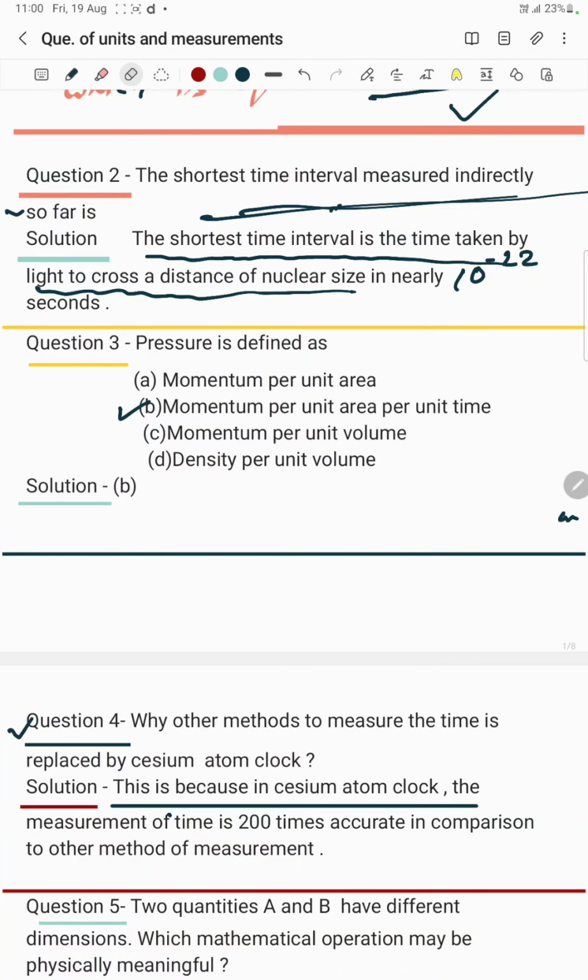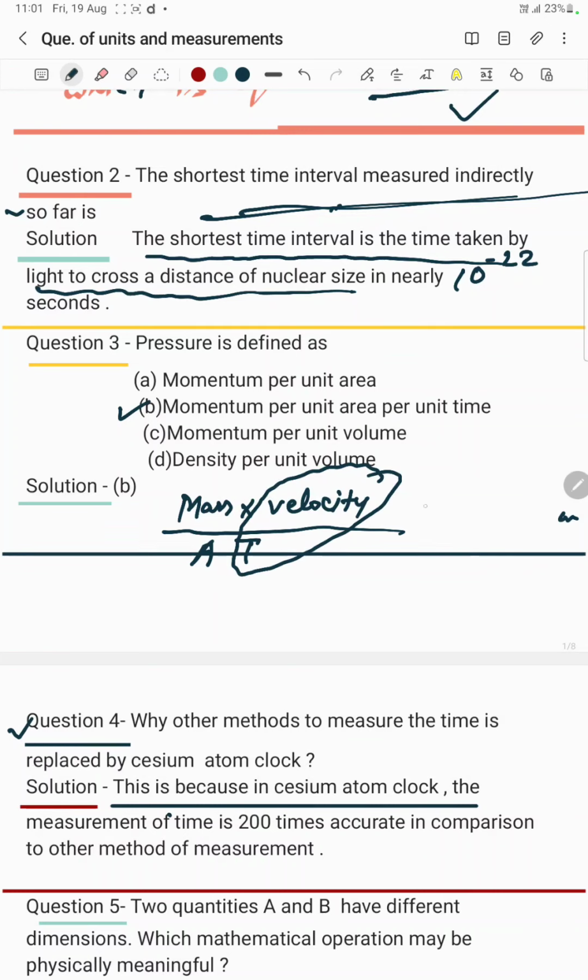See what I did. Momentum is equal to mass into velocity. And per unit area means area A, capital A, and per unit time means time. So velocity upon time gave me acceleration.